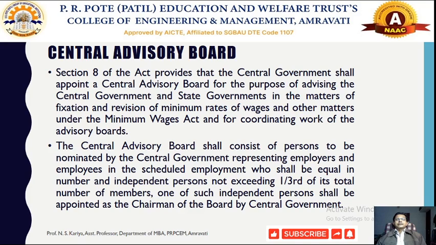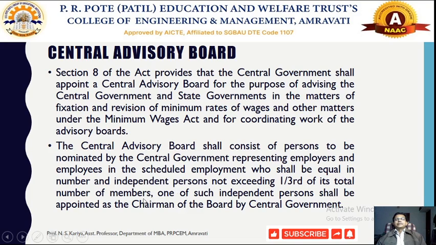Now the Central Advisory Board will also be constituted in a similar manner to what we discussed previously, where the persons to be nominated by the central government represent the employers and the employees in the scheduled employment, who shall be equal in number, and independent persons not exceeding one third of the total number of members.